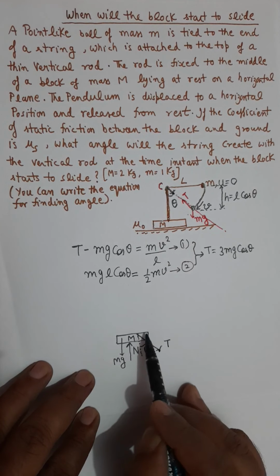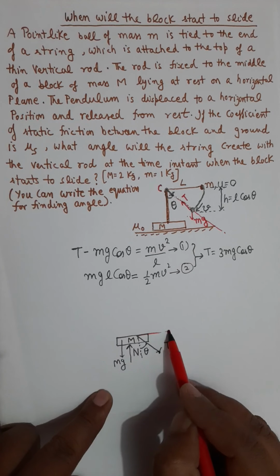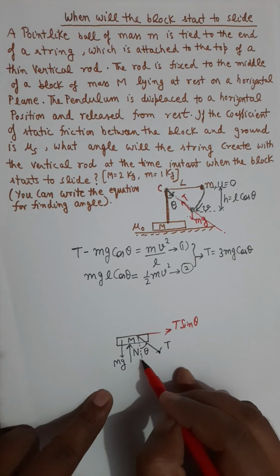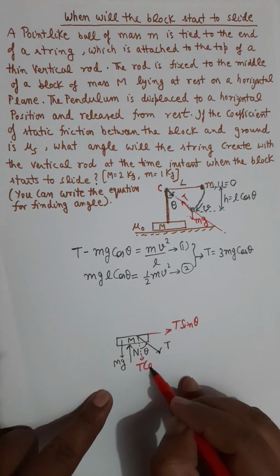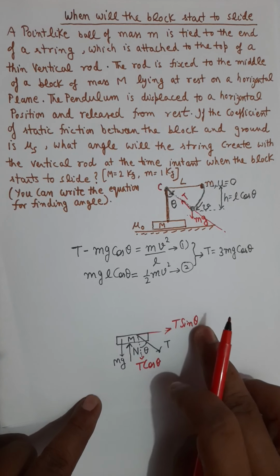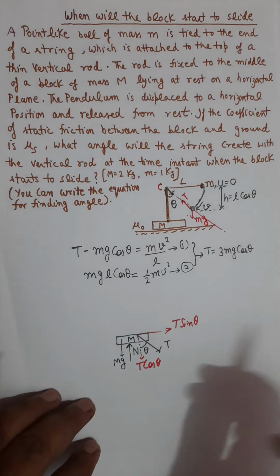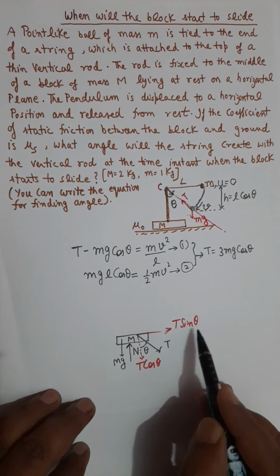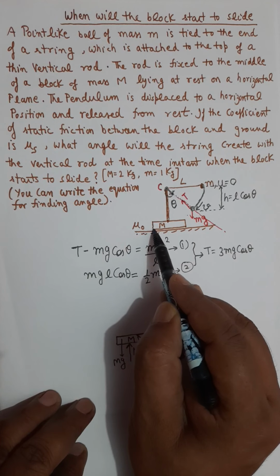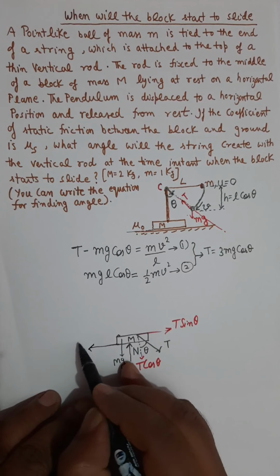If you resolve this T, you will get its horizontal component as T sin theta, and its vertical component as T cosine theta. Because of this horizontal component T sin theta, the mass M will tend to travel in this direction, and therefore the friction force from the ground will oppose the tendency, and the direction of friction should be to the left side.